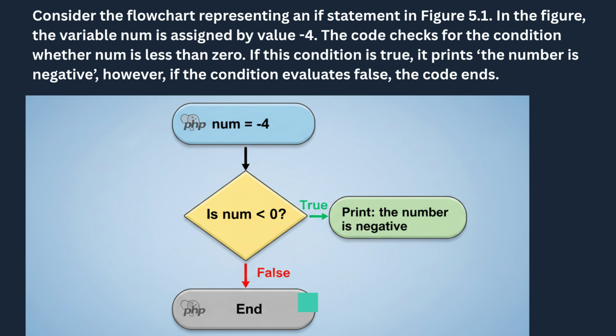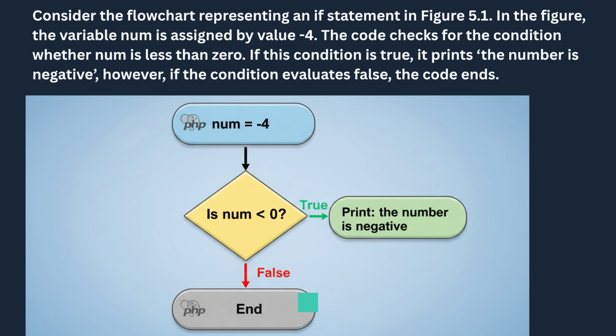However, the flowchart also shows what would happen if the condition evaluated to false. Imagine instead that the value of num was something like 5, or 0, or any number that is not less than 0. In that situation, the expression num less than 0 would not hold true. Since the condition is false, PHP would skip the entire code block that prints the message. The program would bypass that action completely and move directly to the next step, which, as shown in the flowchart, is simply the end of the script.